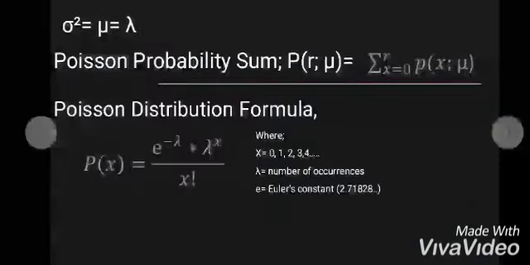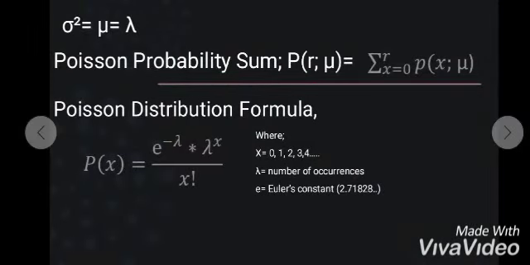For the next slide, the Poisson probability sum stated in the slide will use the statistical table and proof, while the Poisson distribution formula is popular for modeling the number of times an event occurs in an interval of time or space.